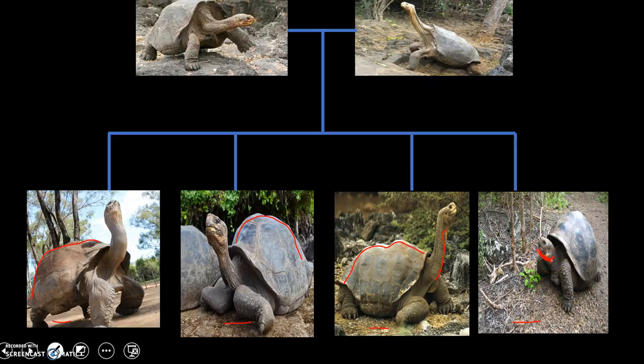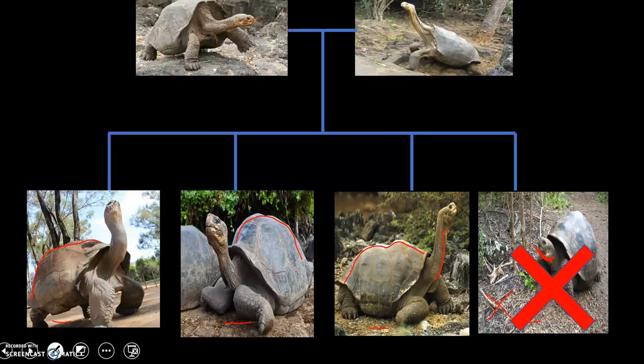Because let's say there's not so much vegetation on the ground, this tortoise right here is going to run out of food, and it's going to have to try to reach to the upper levels. It's not going to be able to do so, so having a short neck is going to be selected against. He's going to dwindle from the population.